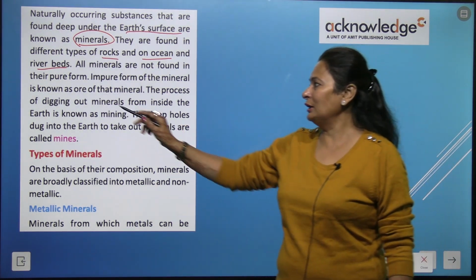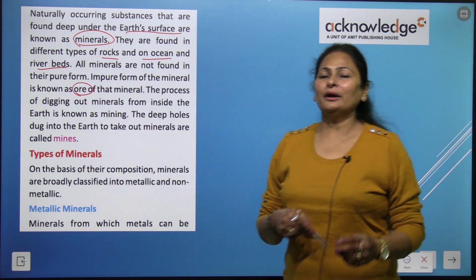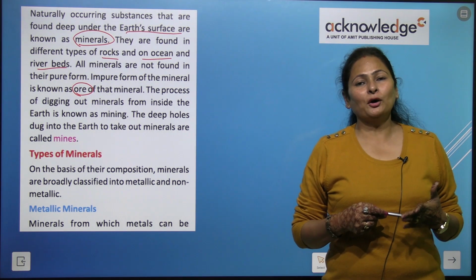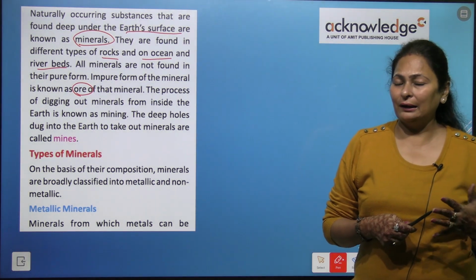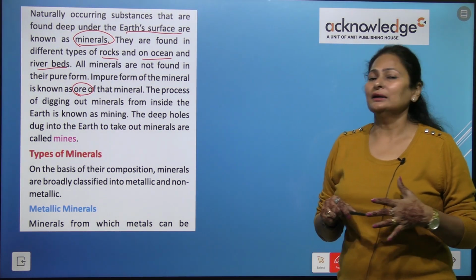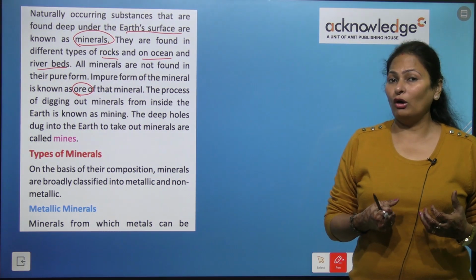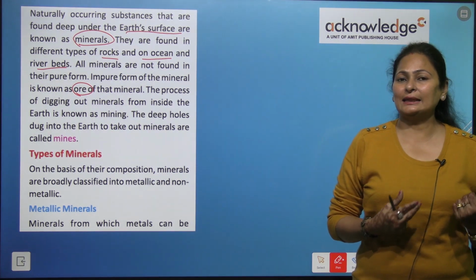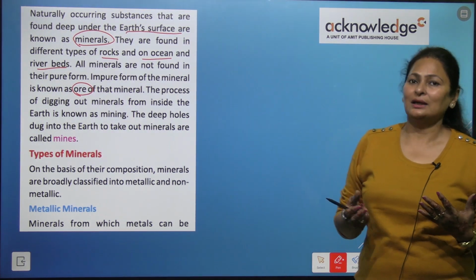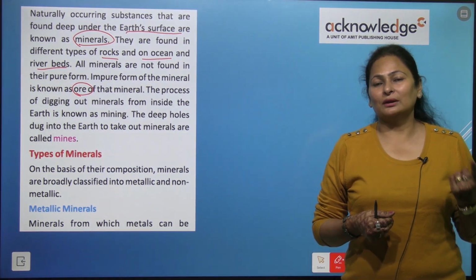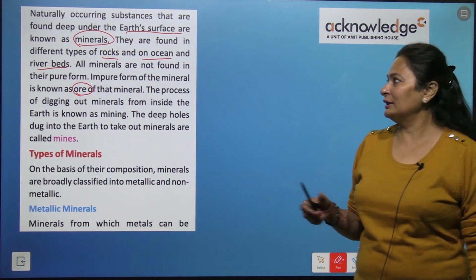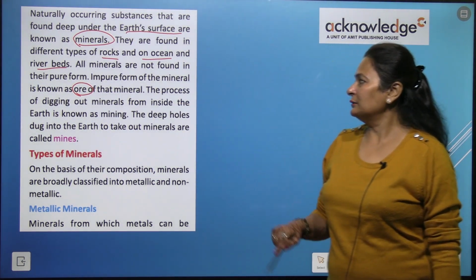This is called ore. Ore is an impure form of a mineral, right? So we take out this ore and send it to the factories to take out the pure form of the mineral, right?